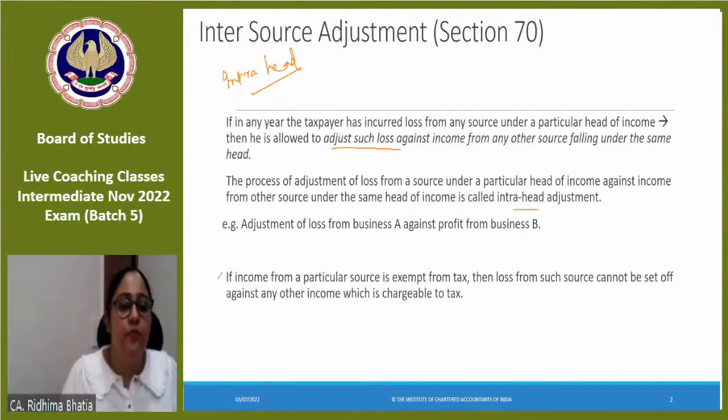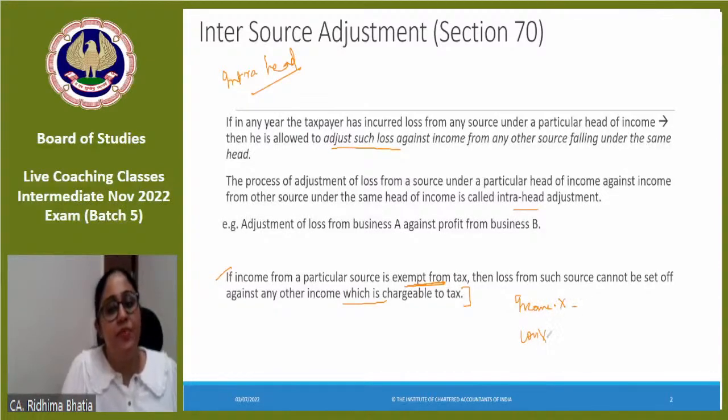If income from a particular source is exempt from tax, then loss from such source cannot be set off against any other income which is not chargeable to tax. This is simple. Agar uska income is not taxable, that means uska loss is also not taxable. Agar income exempt hai, that means loss bhi exempt hai. Usko main kahin I'll not do set off of it with any other income. Right? That is pretty obvious.